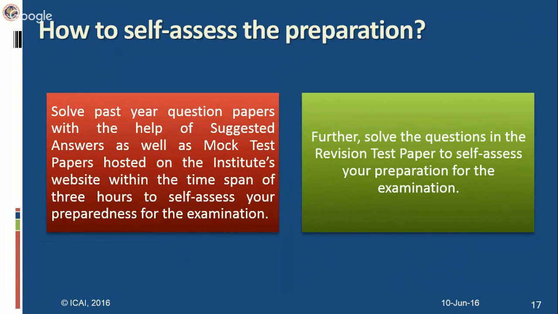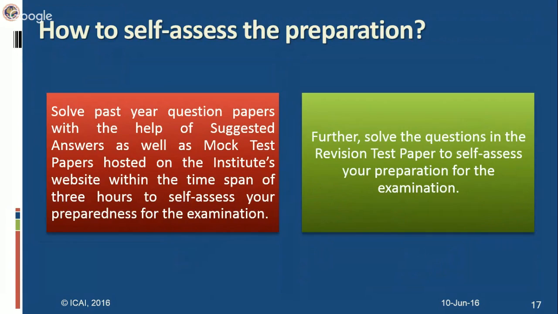Before this, there are two ways you can do it, because in RTP also there are certain notifications and amendments which are brought by the notification circulars that are covered. So you should read those notifications and circulars before attempting the mock test papers also. So RTP is the best tool for self-assessment. In that, there are certain questions it contains. What you do, first attempt those questions in the same manner with the full working notes, in a well presented manner. Then check those answers with the solutions given at the end of these questions.